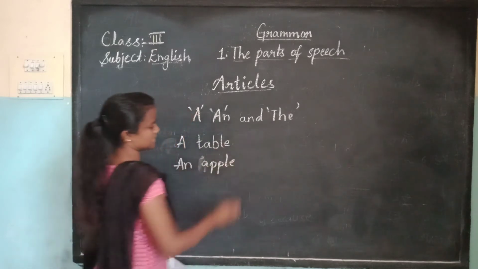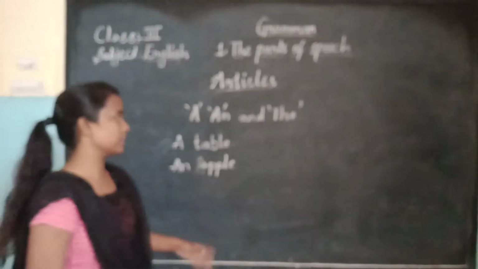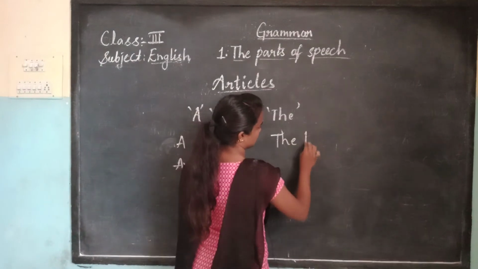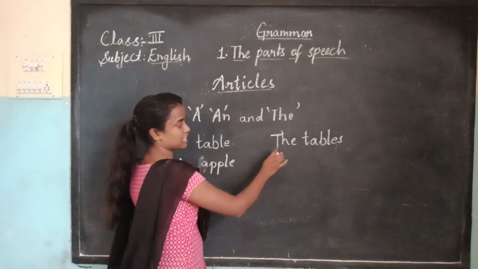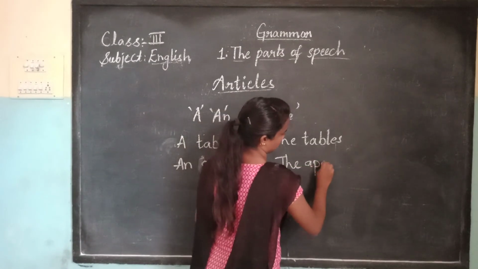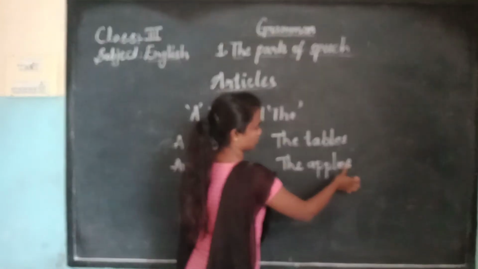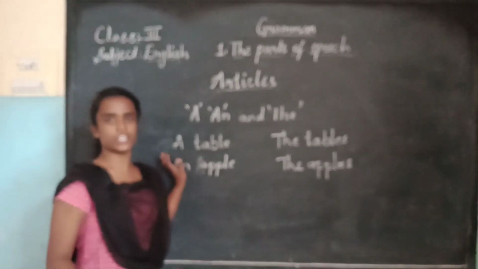These are singular nouns, not plural ones. While writing plural ones, we write the tables, the apples. So these are the articles, and we call them adjectives also.